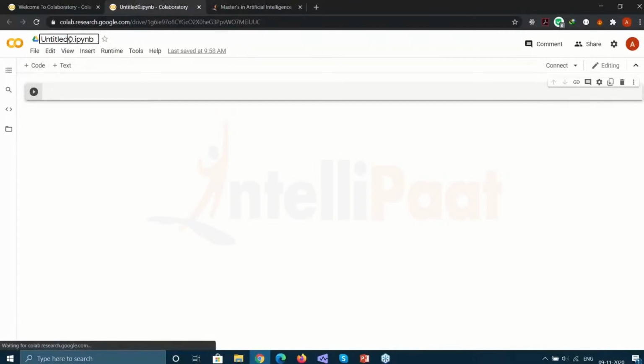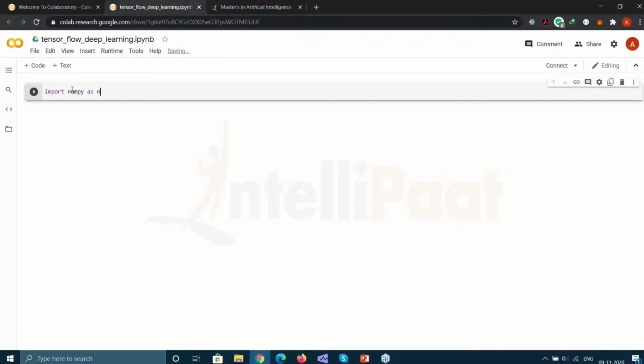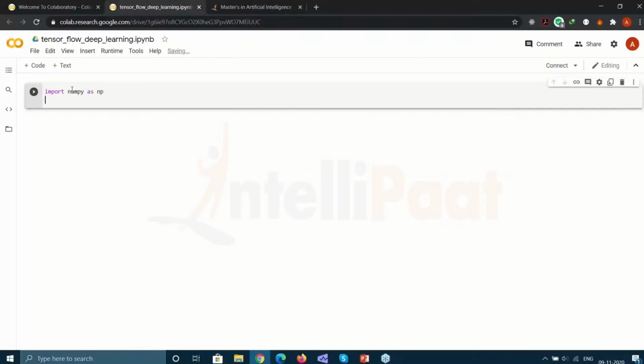So I'll just change the name. And again, this will be stored in your Google Drive. TensorFlow Deep Learning. Now let's first import all the packages that we need. I want to use TensorFlow, PyPlot, and NumPy, so I'll just import them. I'll import NumPy as np. As you can see, I didn't have to install anything.